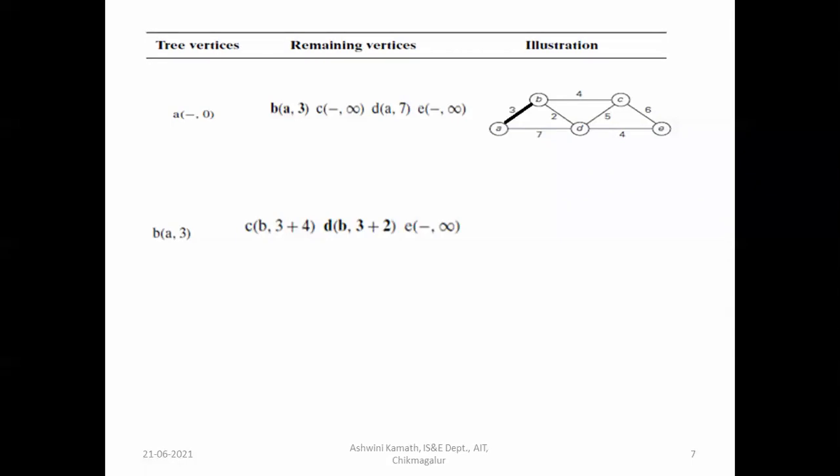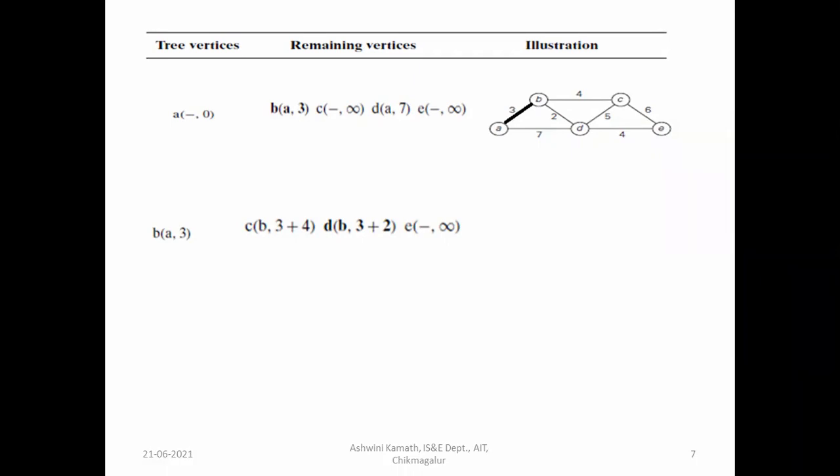It was 7 initially, from A to D it was 7. So decrease it with the new value, which is equal to 5. That is A to B is 3, B to D is 2, 3 plus 2 is equal to 5. That will be updated in the priority queue. From B, we don't have a direct edge to E.